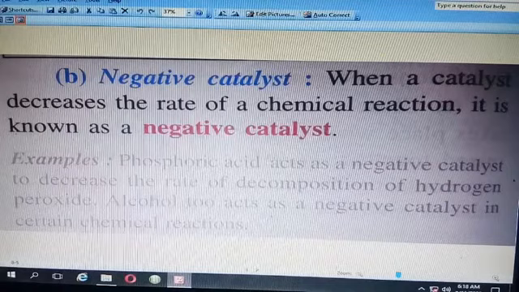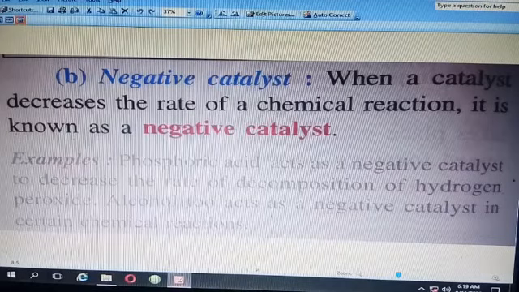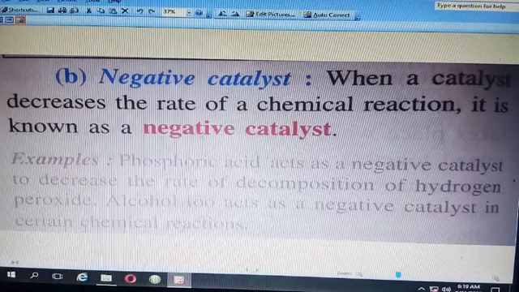Then can you give two examples of positive catalyst? Yes, positive catalyst. Manganese dioxide in the decomposition of potassium chlorate and iron in the formation of ammonia are two positive catalysts.